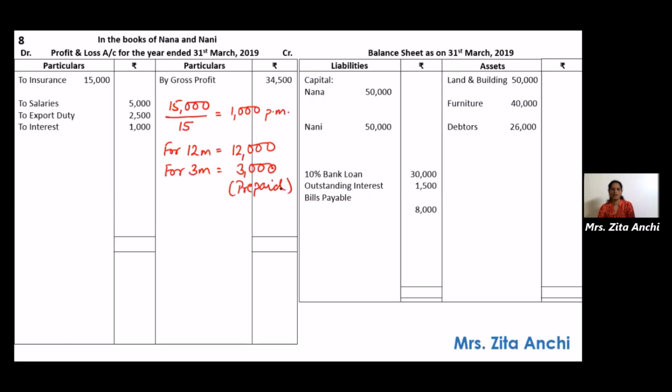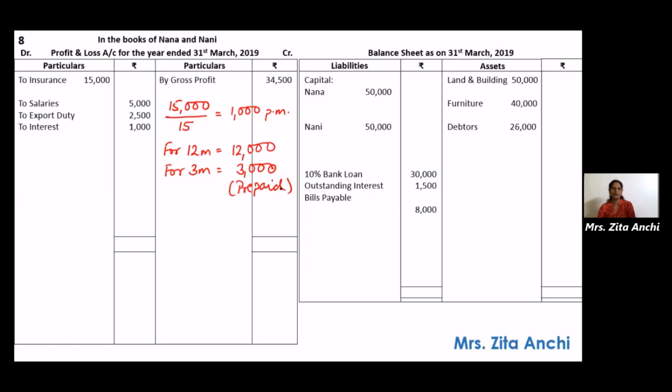Since they have given us the date from when it is taken, insurance companies sometimes... Now there was an adjustment, that problem number 9, where the adjustment says insurance was paid up to 30th June. Now we don't know the date of when the insurance company's financial year is. So there is a different calculation to be done. But when they give you from 1st April, then you calculate it this way.